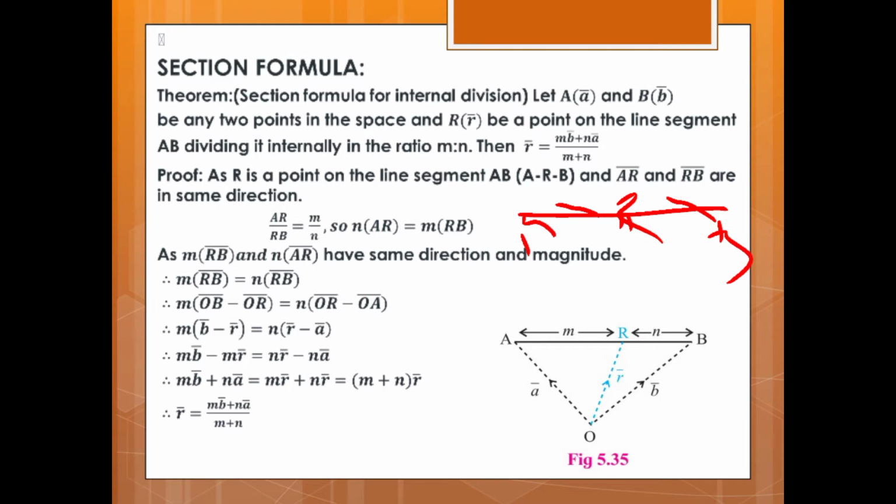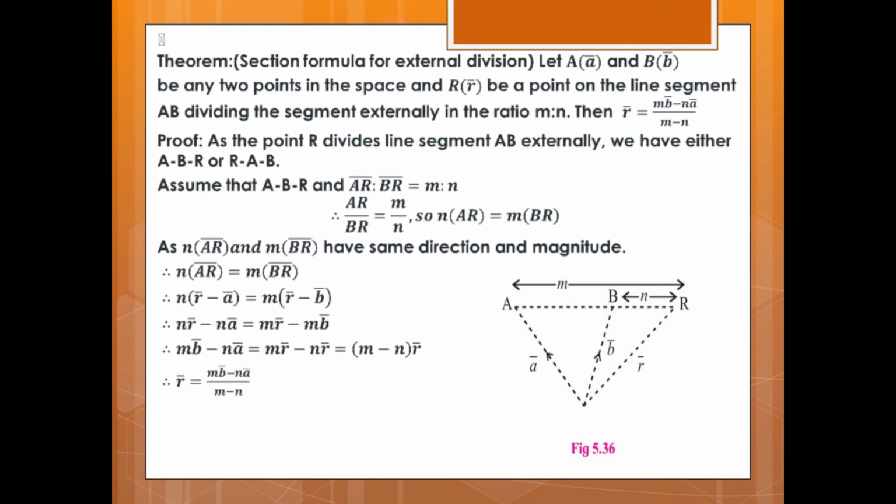Therefore, m (b vector minus r vector) is equal to n (r vector minus a vector). Therefore, m b vector minus m r vector is equal to n r vector minus n a vector. Therefore, m b vector plus n a vector is equal to m r vector plus n r vector, which is equal to (m plus n) into r vector. Therefore, r vector is equal to (m b vector plus n a vector) upon (m plus n). Hence proved.